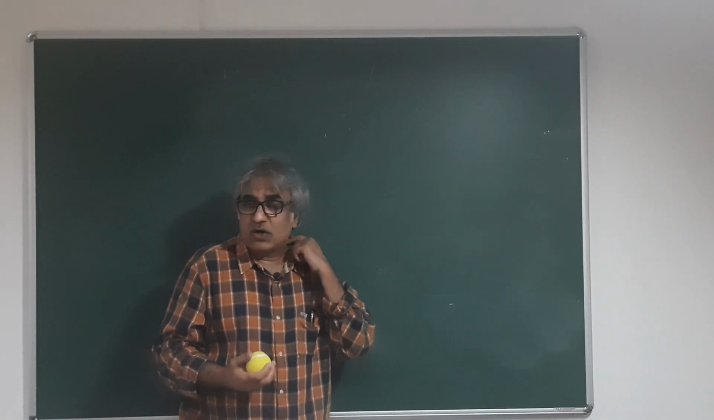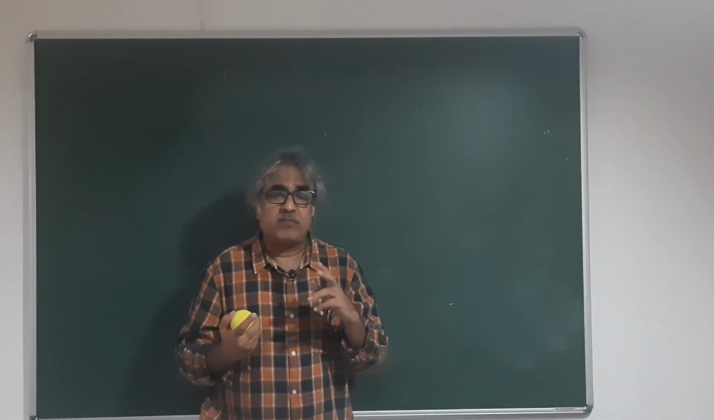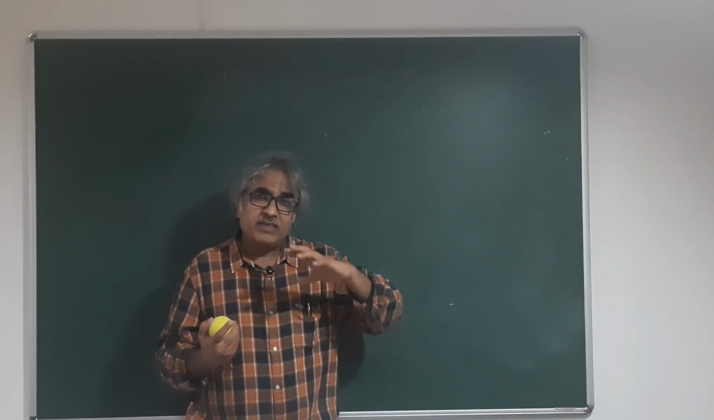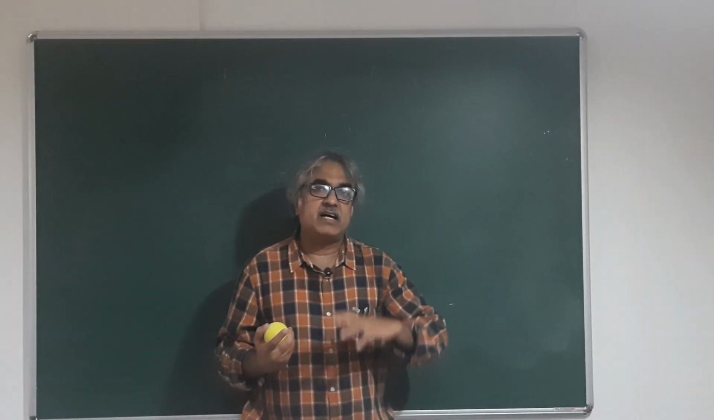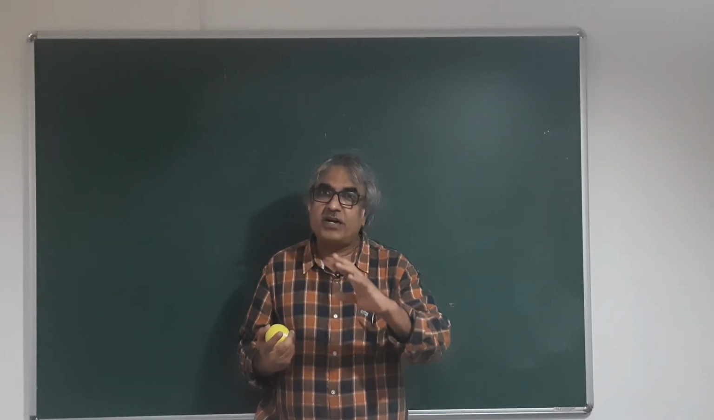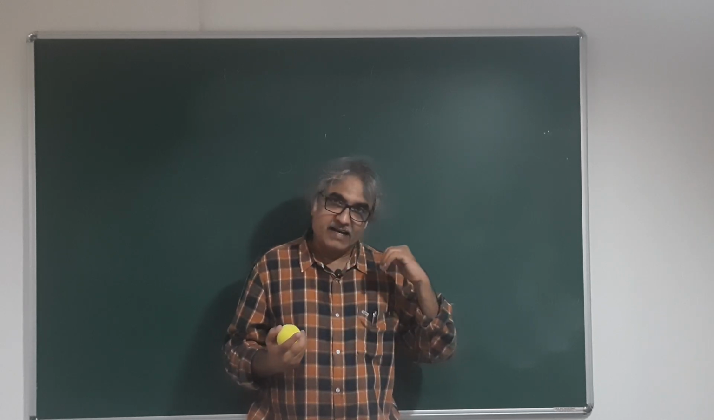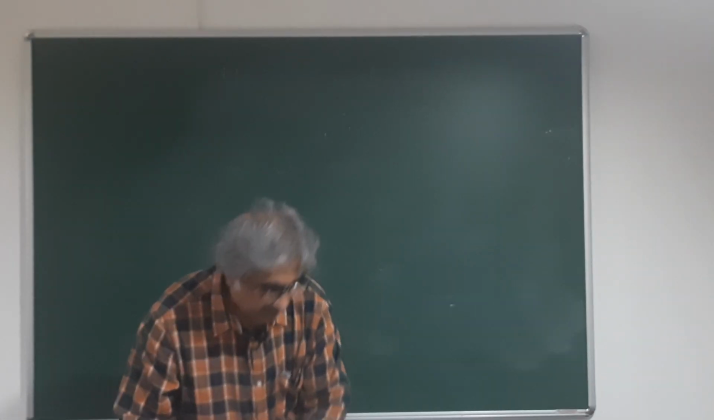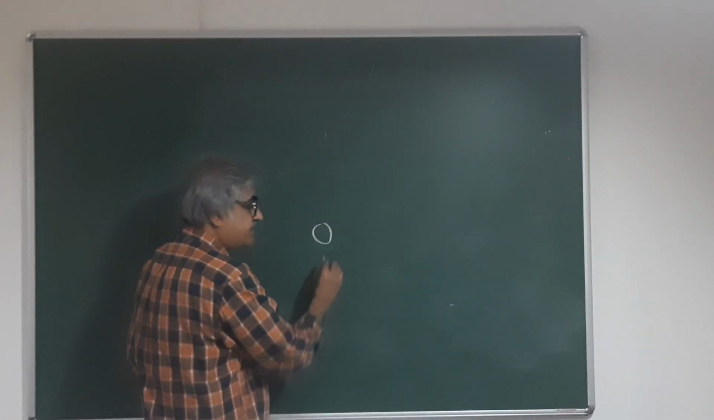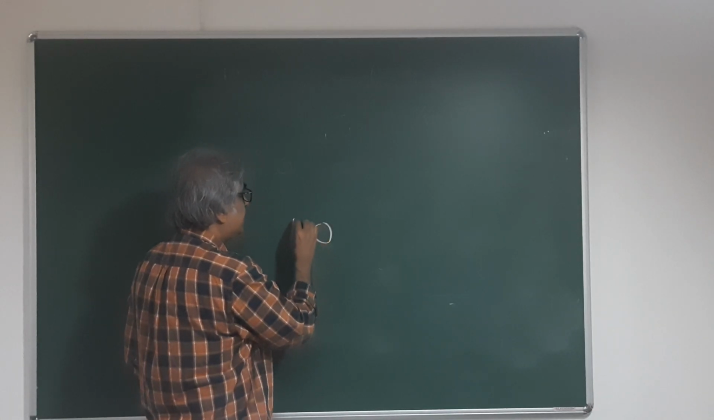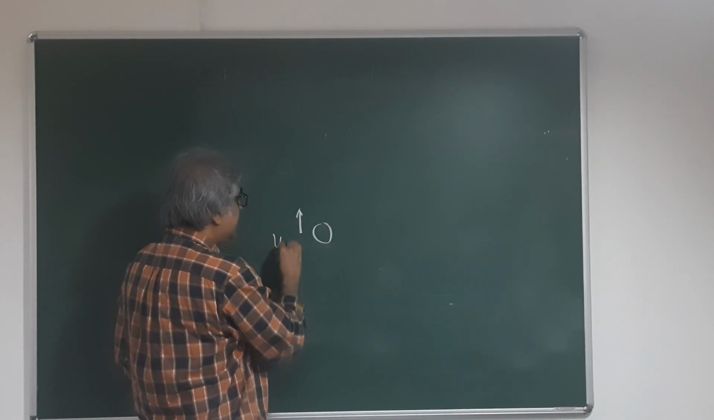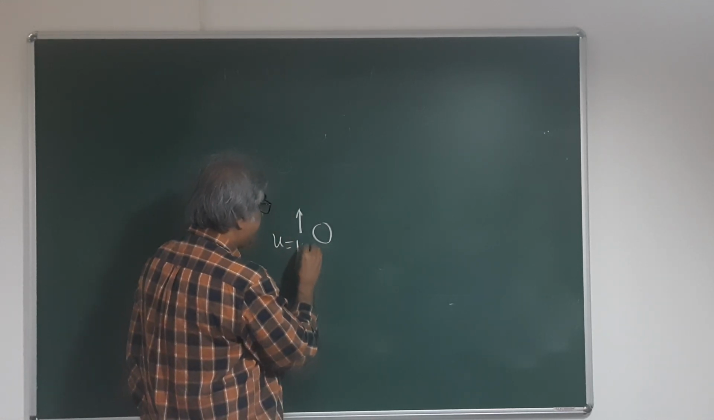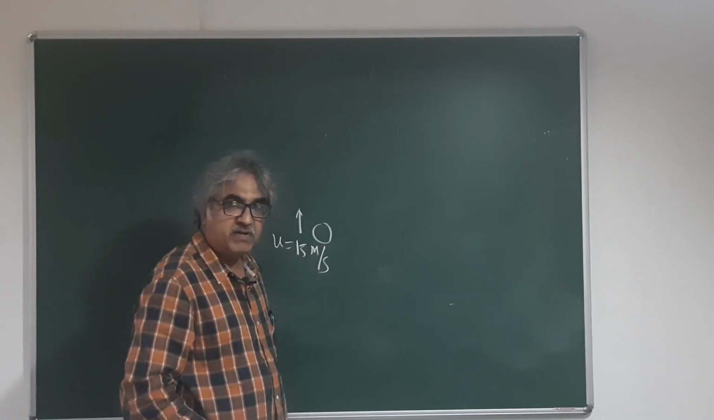Now let's take an example, because in the last video I made a point about the direction of velocity and acceleration. The sign which we give to them is our choice. I would like to emphasize this point with an example here. Suppose this is a ball which is being thrown upward, with a velocity of, let's say, 15 meters per second.